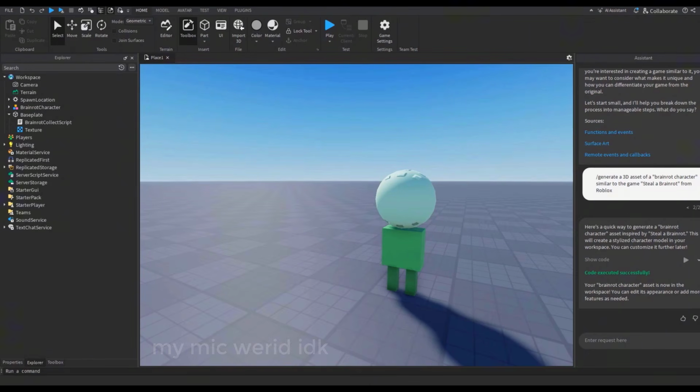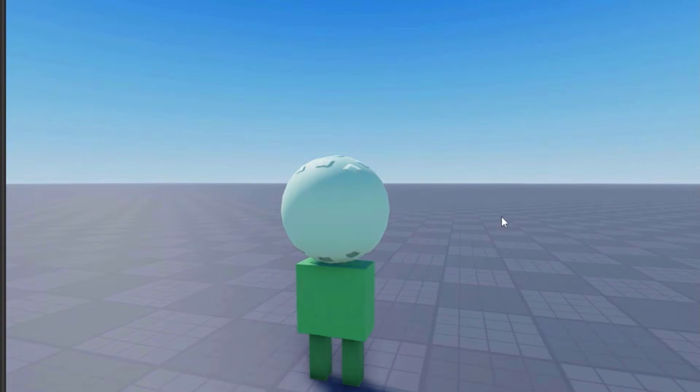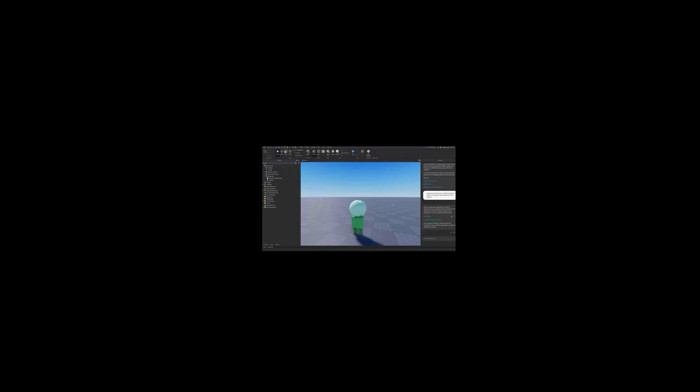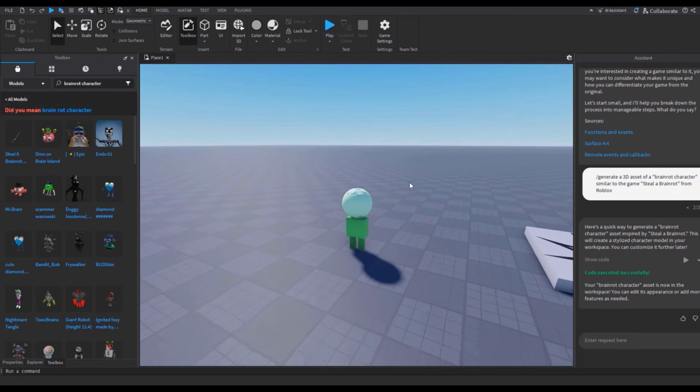Oh, brother, what is this? Oh my god, this AI is not good. This is what it made? This is my Brainrot character? What the hell? This AI is really terrible right now. You know what? Let's get one from the toolbox instead. Let's just get a Brainrot character. I know I said I'm going to do everything with the AI, but I don't care. Let's just get something better.